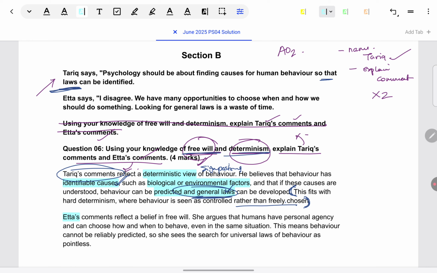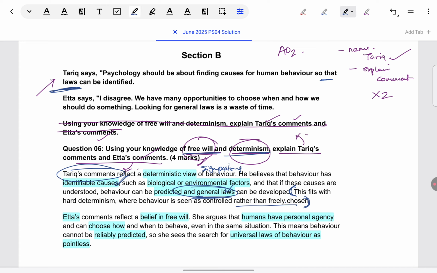First, there's signposting that she supports free will. And then, why we are saying that? Because free will says humans have personal agency. And when she has said that people can choose, so choosing how to do something, that comes under free will. So she sees that behavior cannot be reliably predicted, and so looking for general laws is pointless. So, entirely how her statement is supporting free will, that is explained.